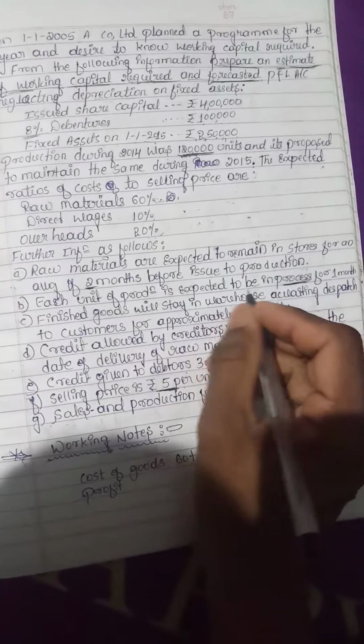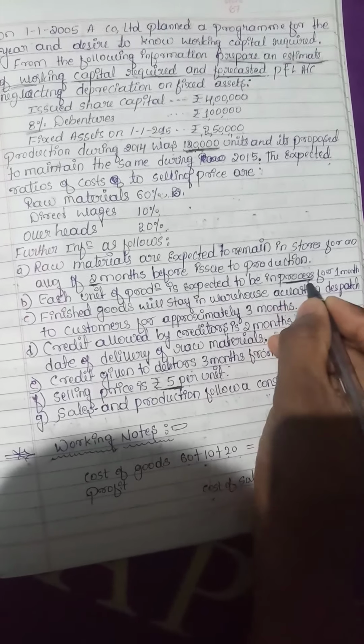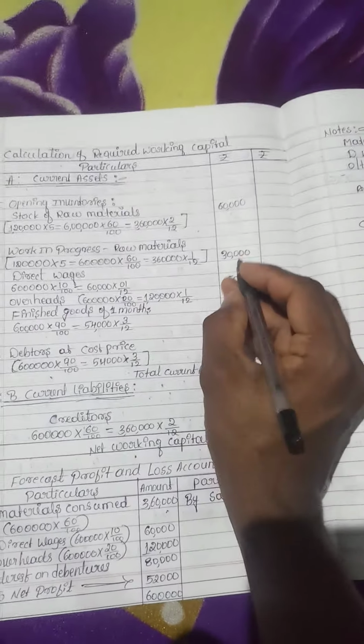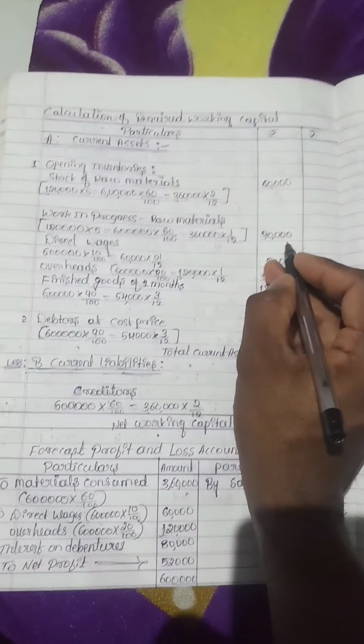Why? I mentioned that the process of work is for 1 month. So 1 month by 12 is equal to 30,000.